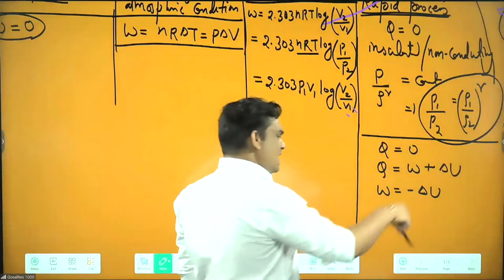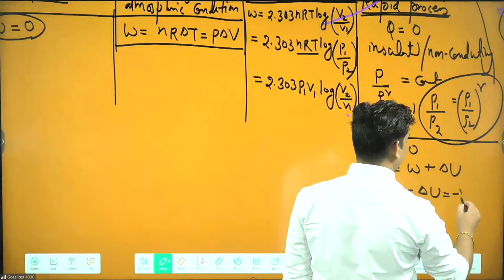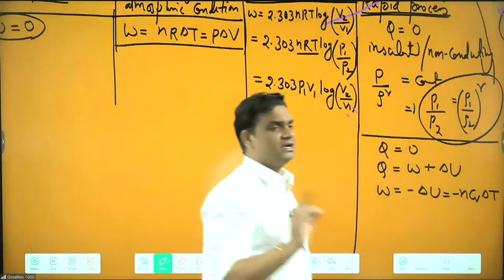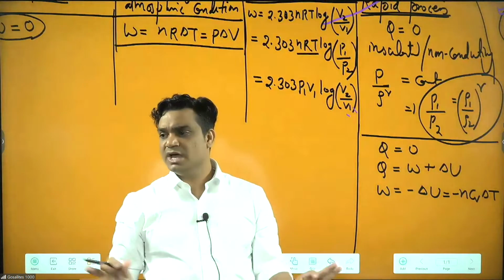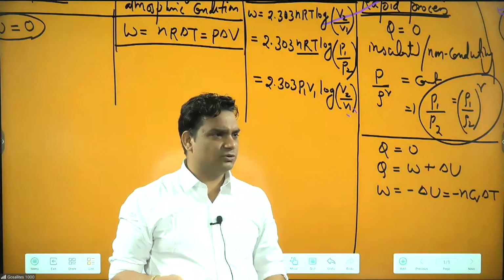Change in internal energy you can easily find, because the internal energy formula is always n Cv delta T. This is the formula of internal energy everywhere, and it is not going to change. And Cv value we know for each gas, Cv is f R by 2.